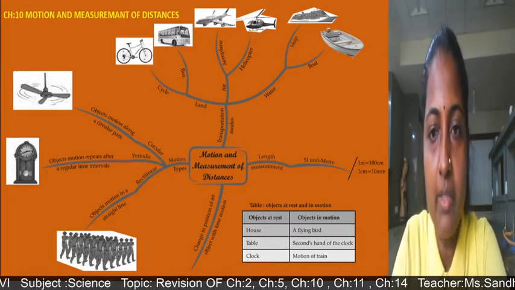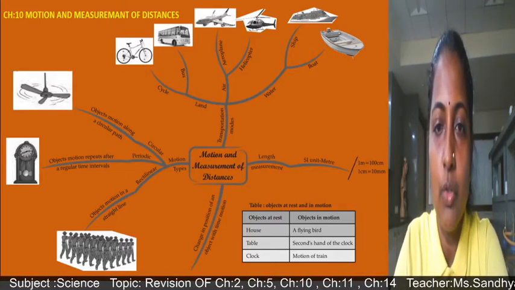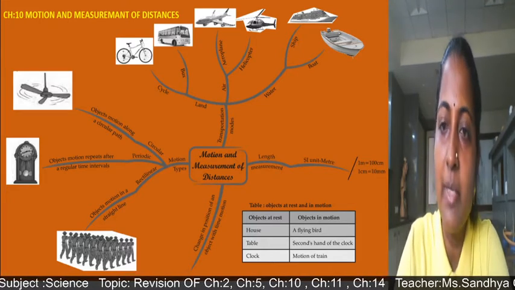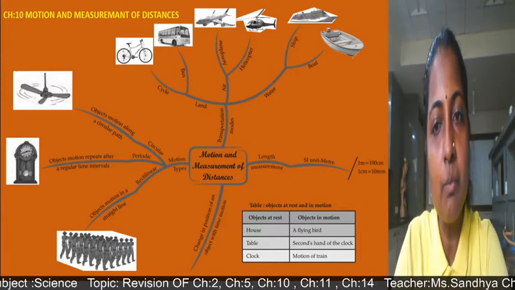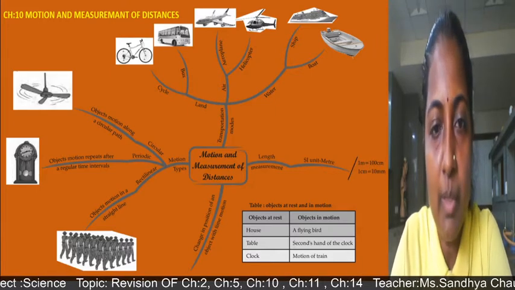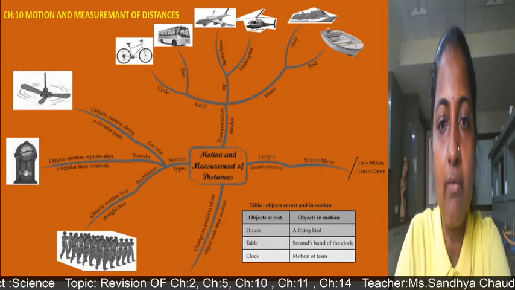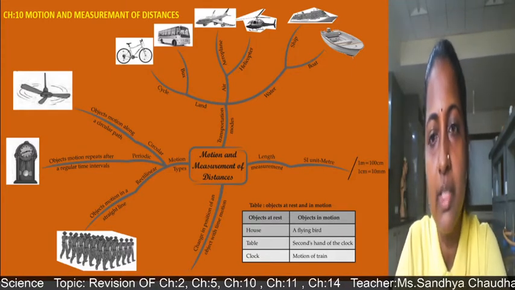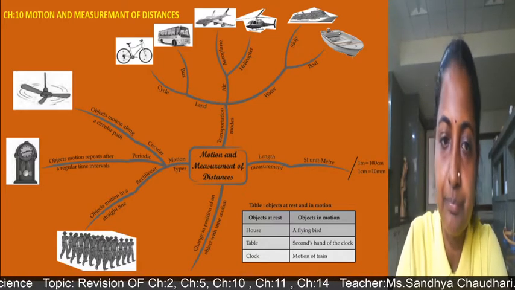Then we have seen SI units. SI unit of length is meter, and 1 meter is equal to 100 centimeter. These are the measurements which are universally adopted. So 1 centimeter is equal to 10 millimeter, and we have seen different conversions also. We have seen the numerical problems in the lesson. After the lesson is over, in the exercise we have seen different kinds of conversion. Kilometer to meter, meter to kilometer, then meter to centimeter, centimeter to millimeter.